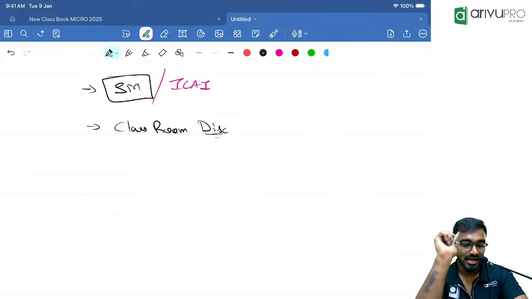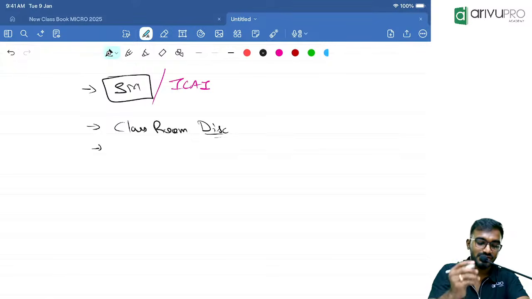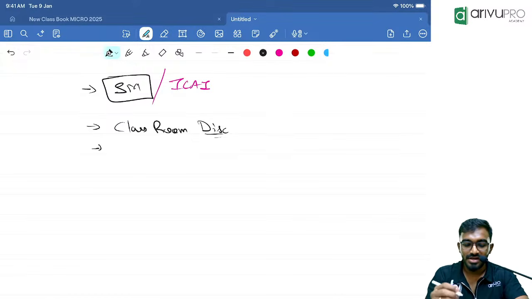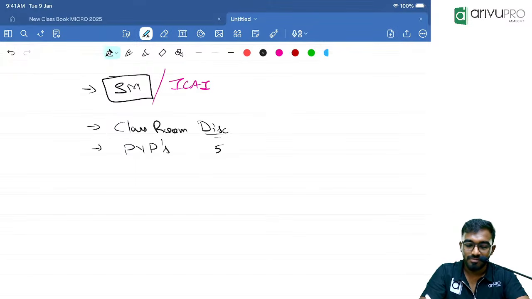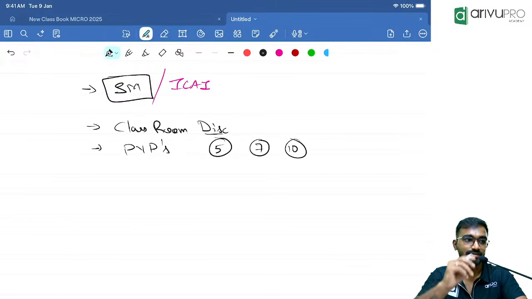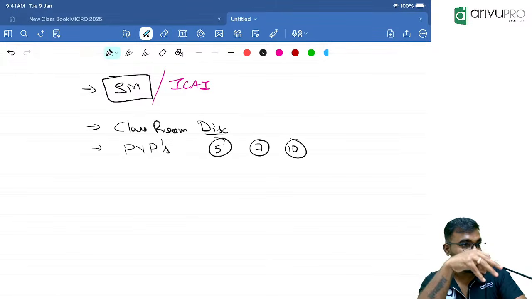Is that clear? Now I am giving you an option in the class. You decide how many previous year papers you want me to solve simultaneously in the class. I have passed 10 attempts, that means 5 years of papers with me. Do you want me to solve the past 5 attempts, 7 attempts or 10 attempts papers, because we are doing this simultaneously in the class.